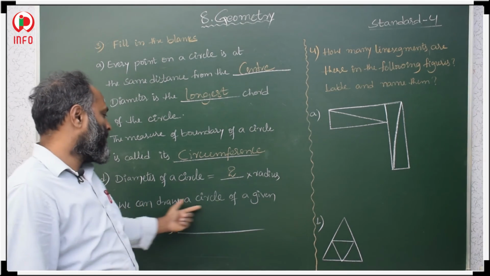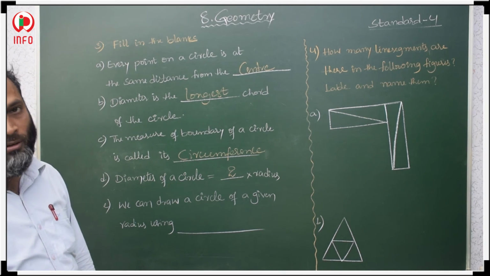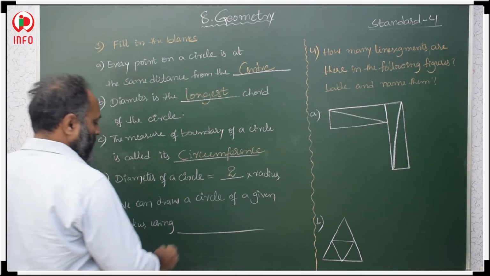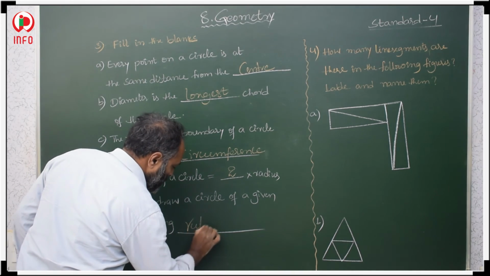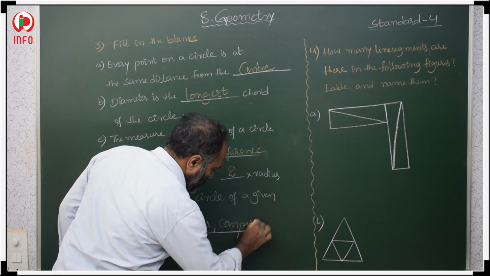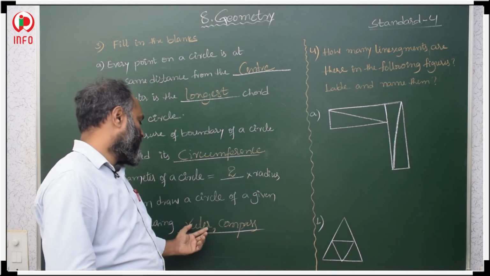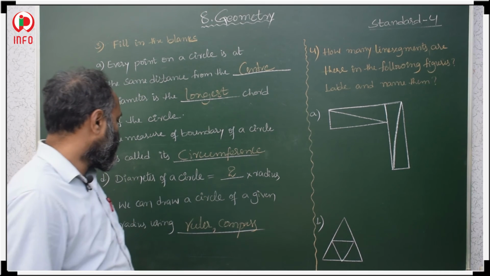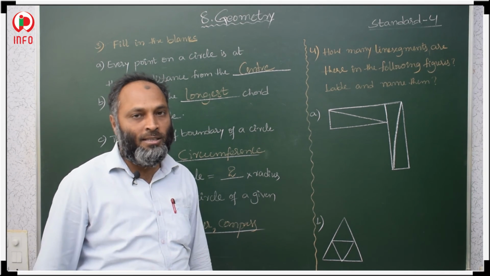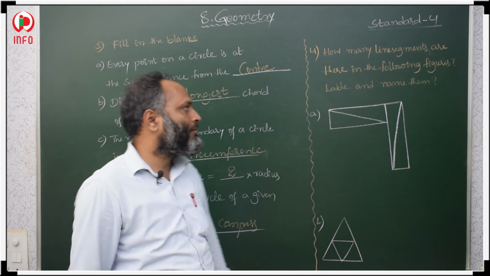Next, we can draw a circle of a given radius using what? Using a ruler as well as a compass. So with the help of a compass and ruler, we can draw a circle of a given radius. Whatever radius is given, we can draw a circle of that radius using a ruler and compass.